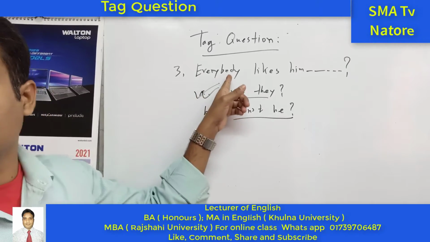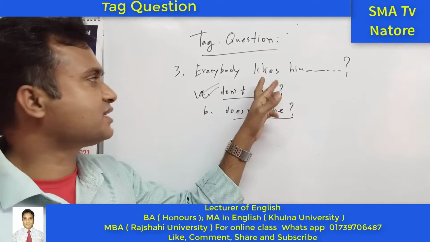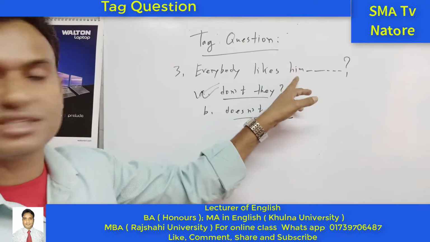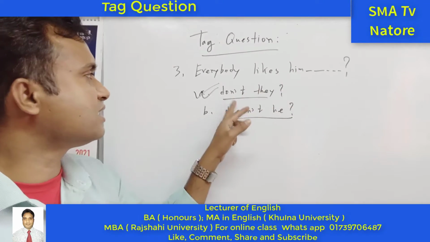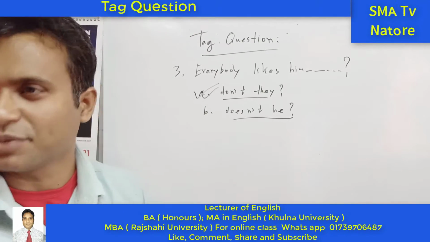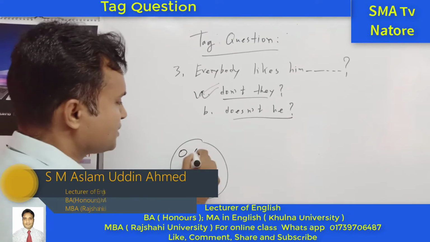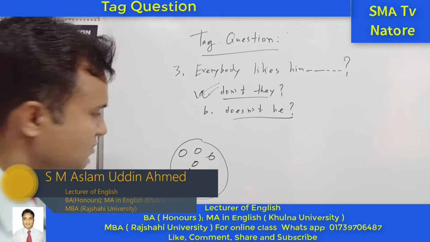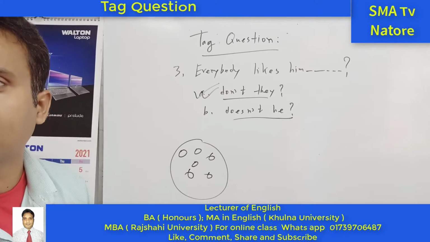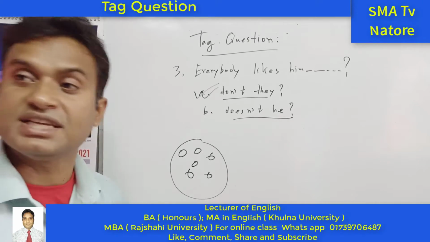"Everybody" is third person singular and it takes the "s" form, the present form of the verb, and the next one is the object "him". But we are saying that "don't they" is right. But why? Because we discussed previously that there are persons 1, 2, 3, 4, 5, 6. I am saying that everybody is present there.